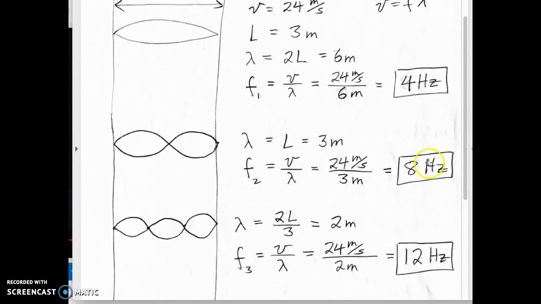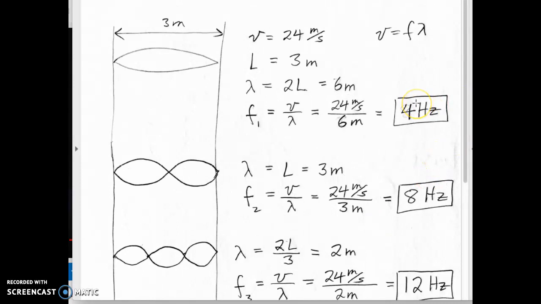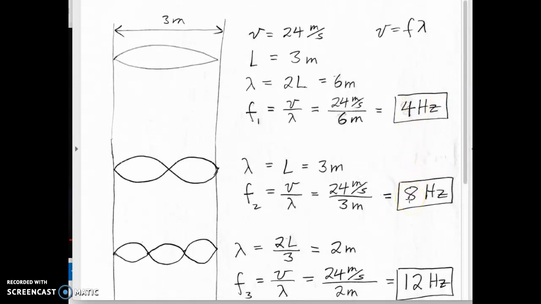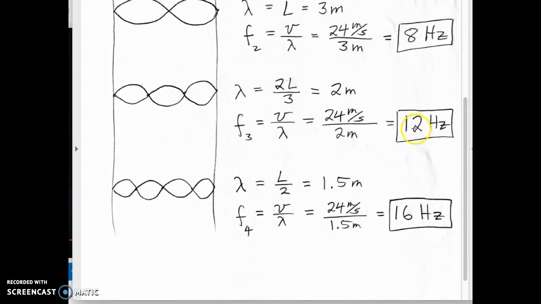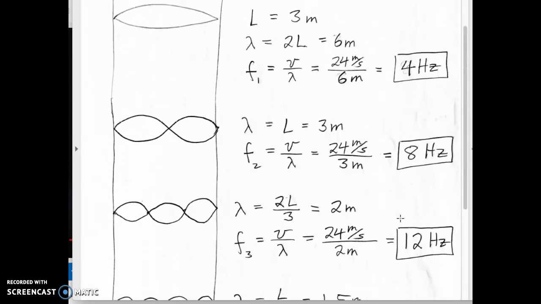But you can see these multiples. The fundamental is 4 hertz, then the second harmonic is 8 hertz, the third harmonic 12 hertz, and then 16 hertz, and they're all multiples of the first harmonic.